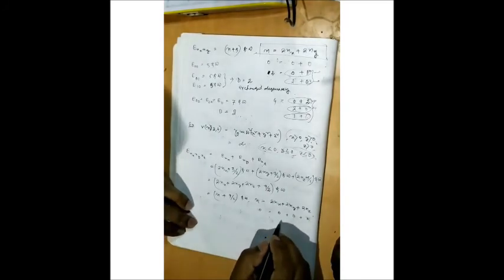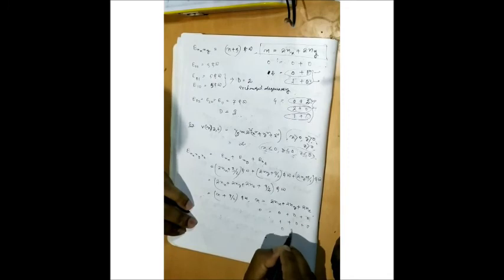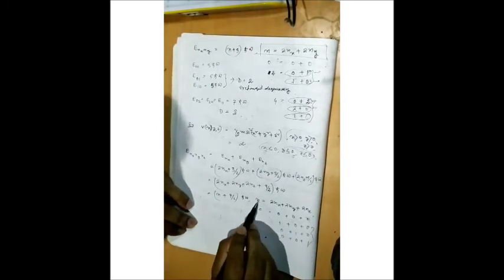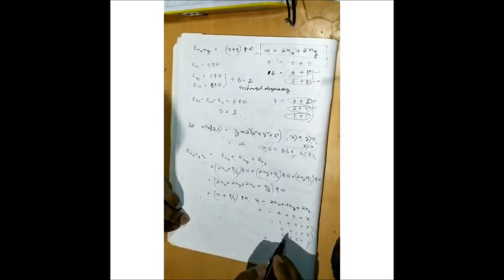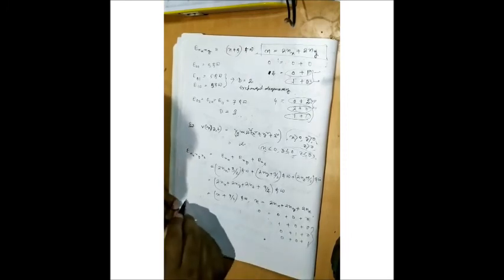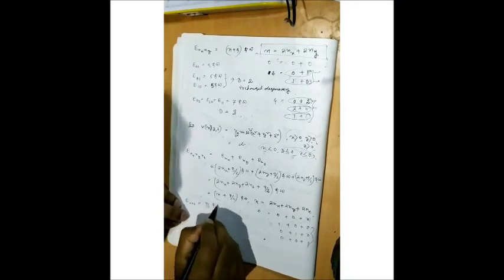Suppose 1 and 0 and 0, plus 0 and 1 and 0, plus 0 and 0 and 1, corresponding to all these three. So what will be the value of n? n will be 2. Clear? So for the ground state E000, it will be 9/2 ħω.